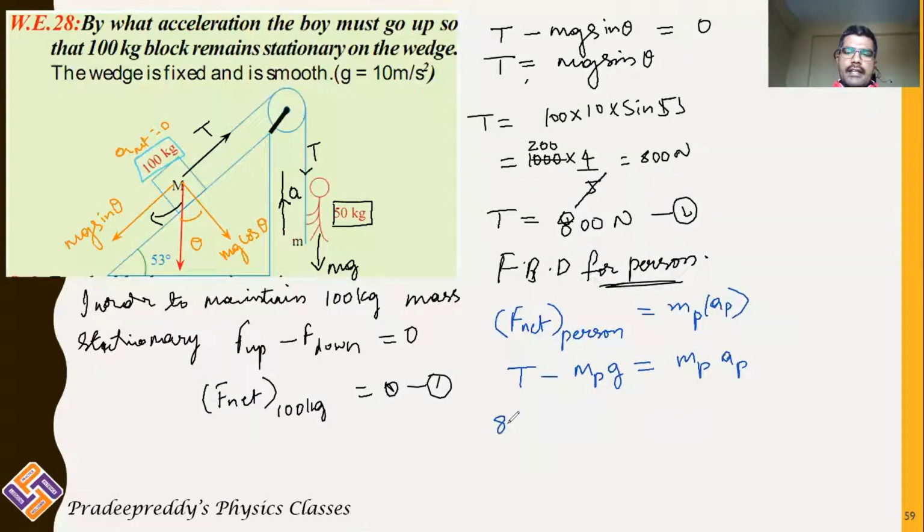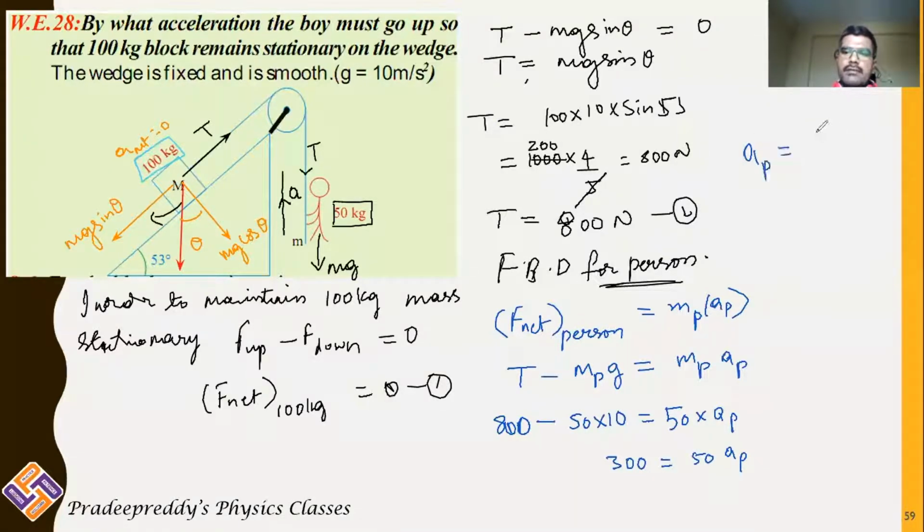Tension is already calculated. In order to maintain the 100 kg block at rest, the tension should be 800 Newton. Minus the mass of the person, 50 kg, into acceleration due to gravity, which I am taking as 10, equals the mass of the person, 50 kg, into the acceleration of the person. 800 minus 500 gives you 300, which is equal to 50 into the acceleration of the person.